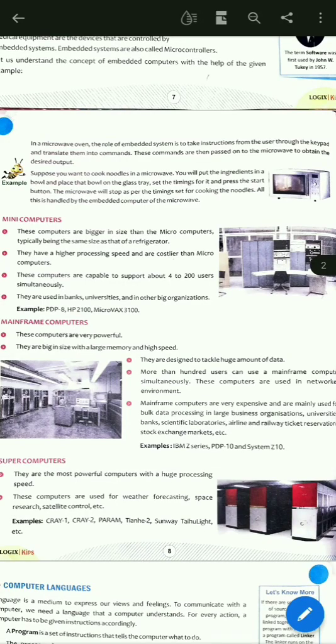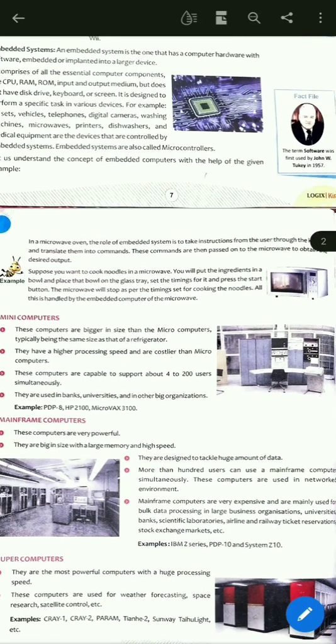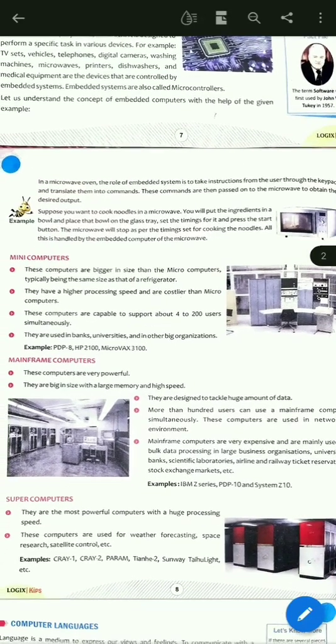So students, now we are going to study about the mini computers. Okay students, what are mini computers? These computers are bigger in size than the microcomputers, typically being the same size as that of a refrigerator. So students, the size of these computers is bigger than the microcomputers.